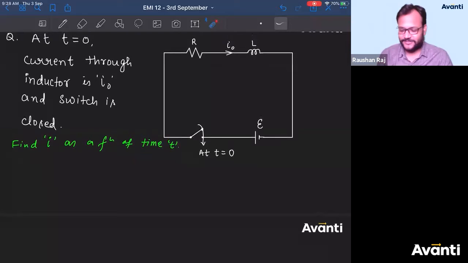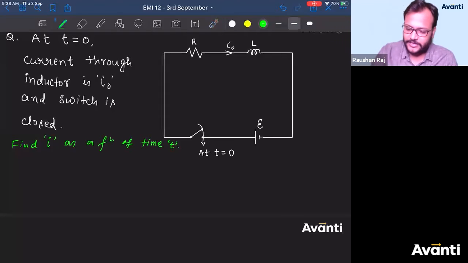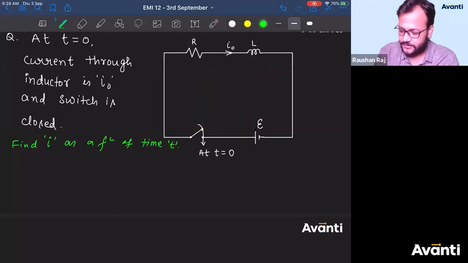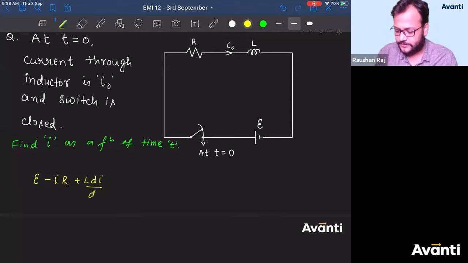Look, children, let us solve this. If you can recall the LR circuit analysis, then if I ask you to write the loop law here, just write the loop law here. What will be the equation if I use the loop law? If I start from here and move along this, taking the rise as positive, so E minus IR, then plus L dI by dt will be equal to 0. Okay, we can write this.